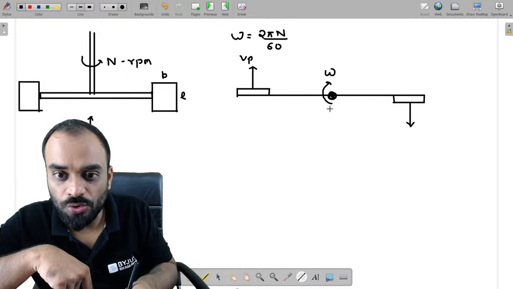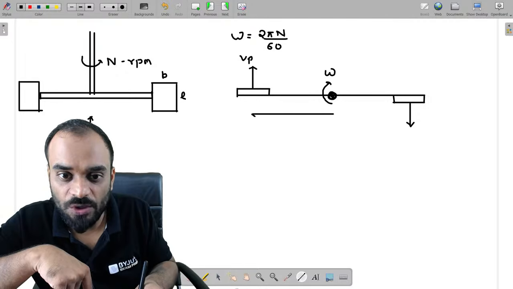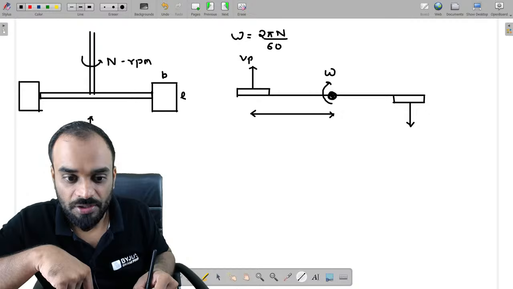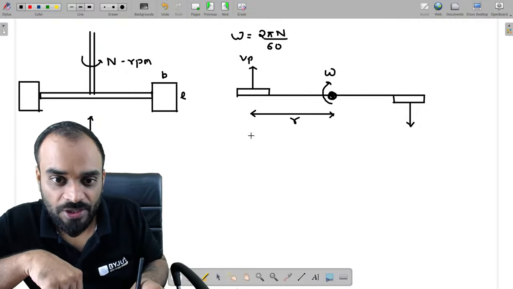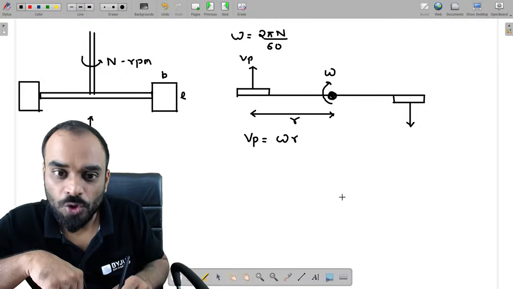So you need to know the distance between the center of the paddle and the center of the rod. Let us consider that is R. Okay. So can I write here, guys, the velocity of the paddle is equal to what? Omega into r.